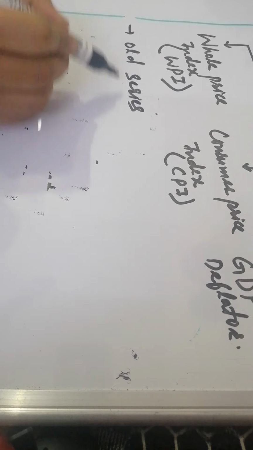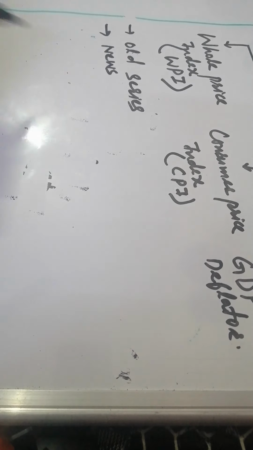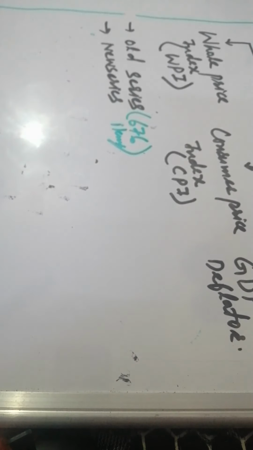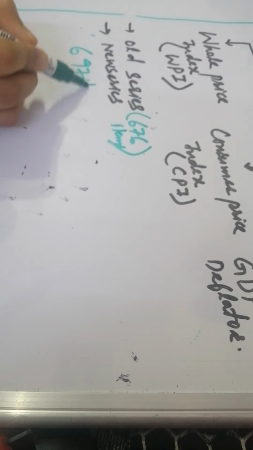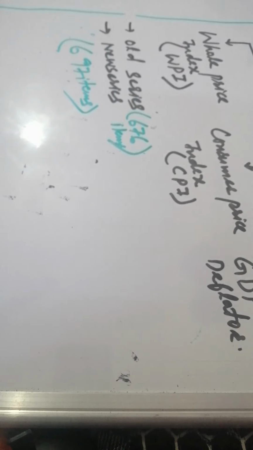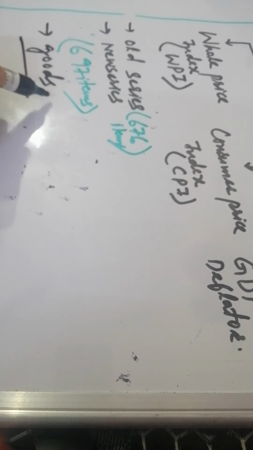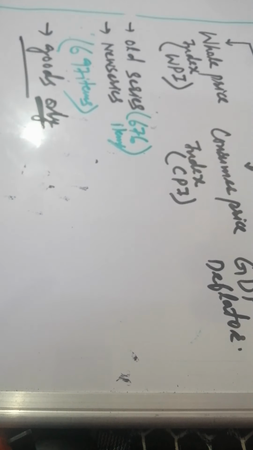In the old series there were 676 items, and the new series contains 697 items. We have to keep this in mind. WPI only determines the change in the price of goods, so no services are included in the wholesale price index.